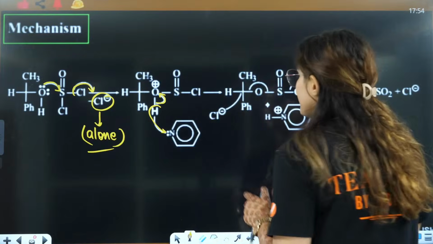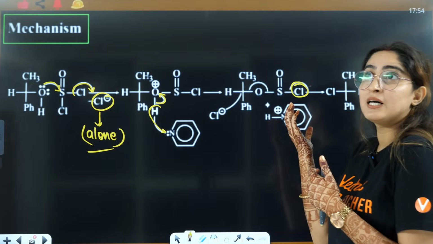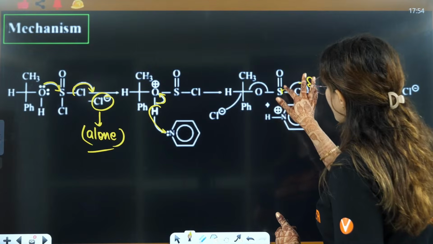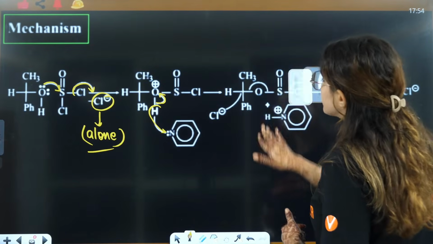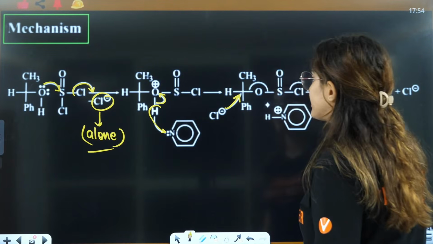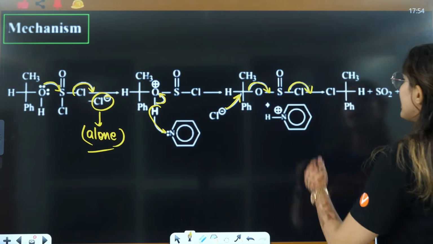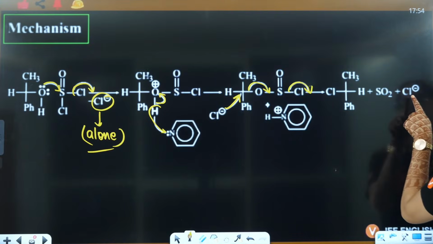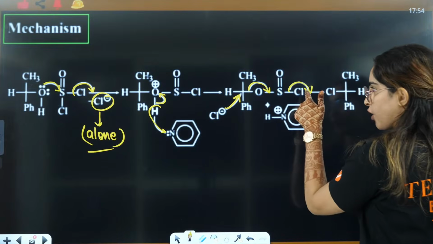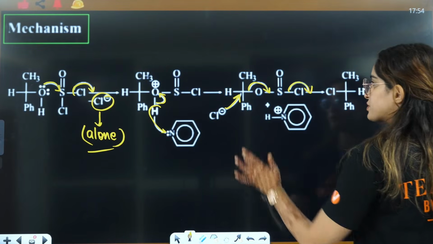This Cl negative is more partially negative, and this carbon is partially positive. That's how it can attack here. This is a proper nucleophile with a negative charge, so it is a stronger nucleophile. It will attack here, and this same bond will shift here. This Cl negative will now be eliminated, and you will have inversion of configuration because Cl will not attack from this side. Cl will attack from the opposite side.